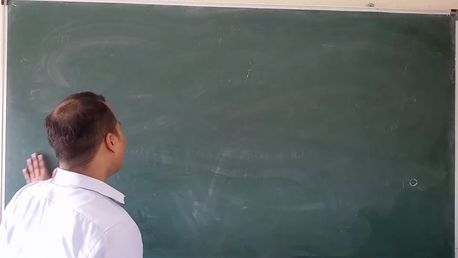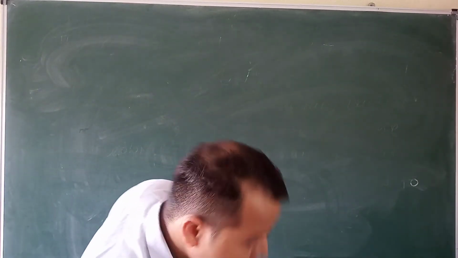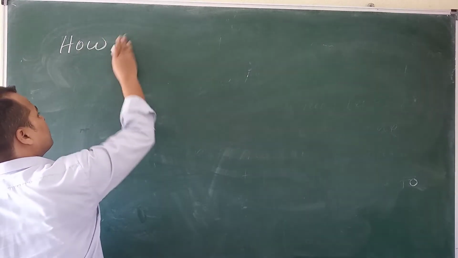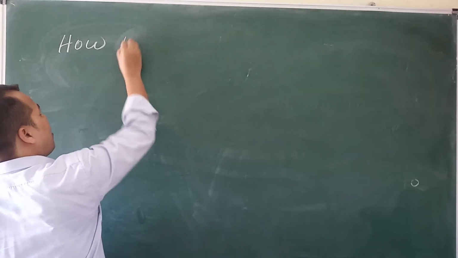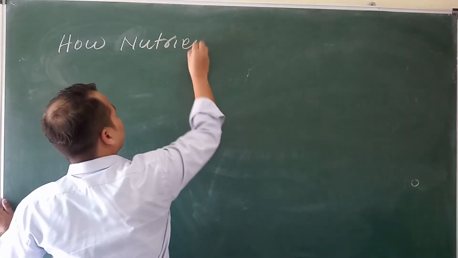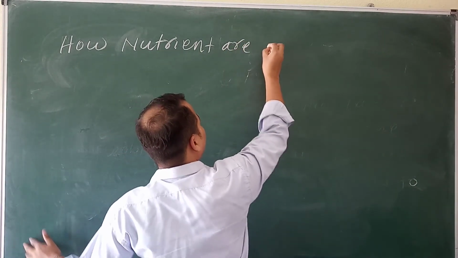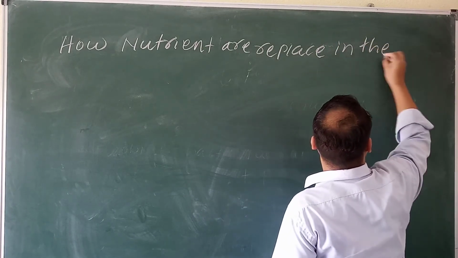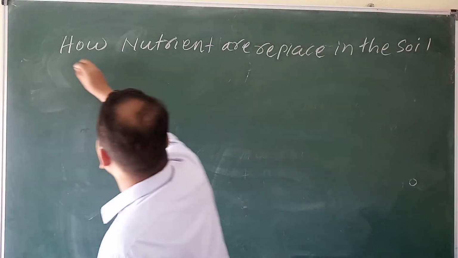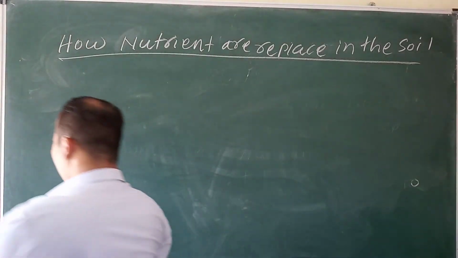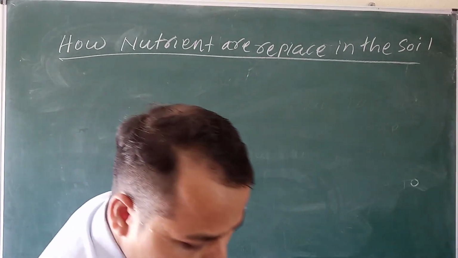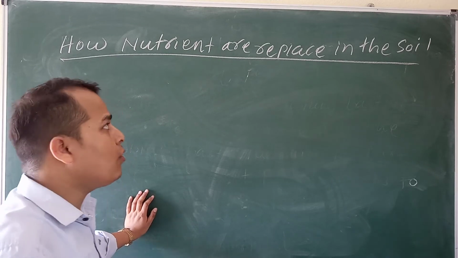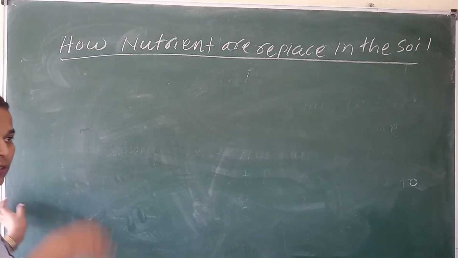Okay, so come to how nutrients are replaced in the soil. So what will happen? In the soil, if we use the nutrients, the nutrients of the soil will be decreased. So how are the nutrients replaced in the soil?